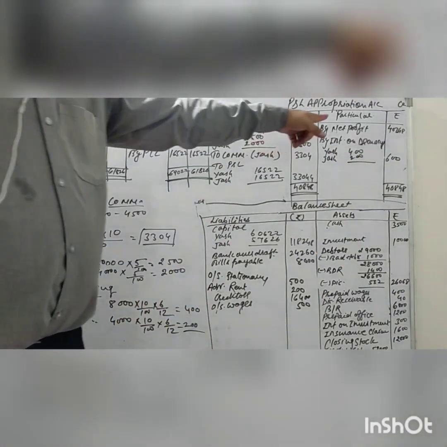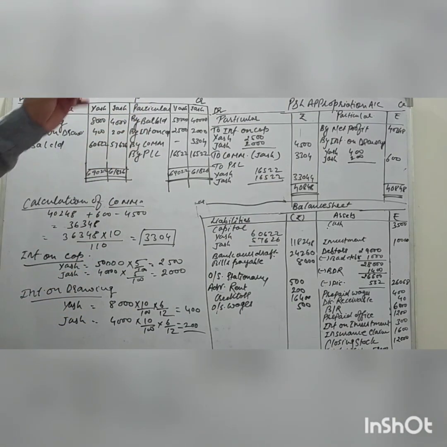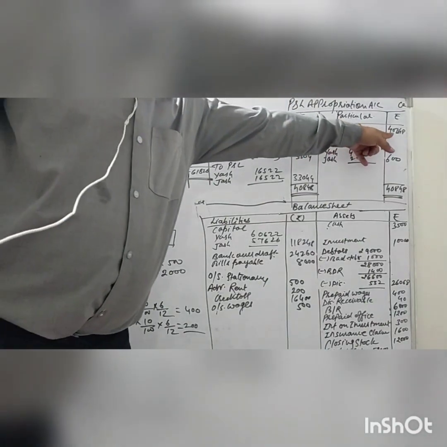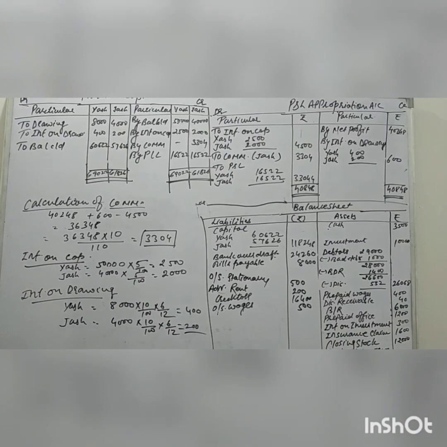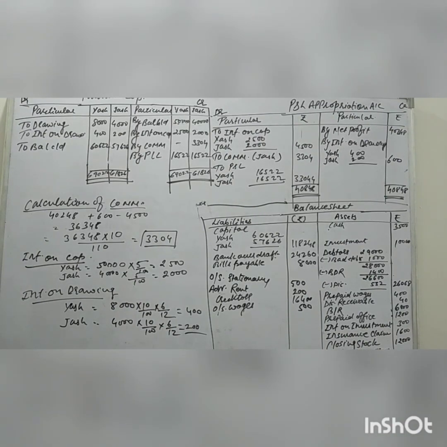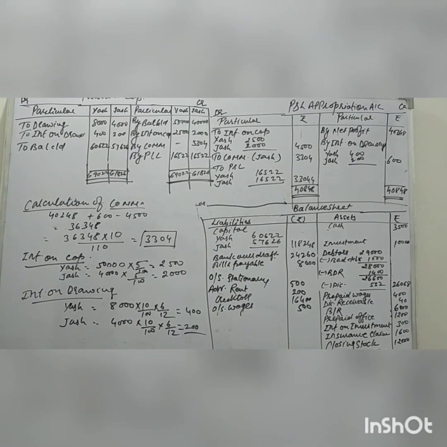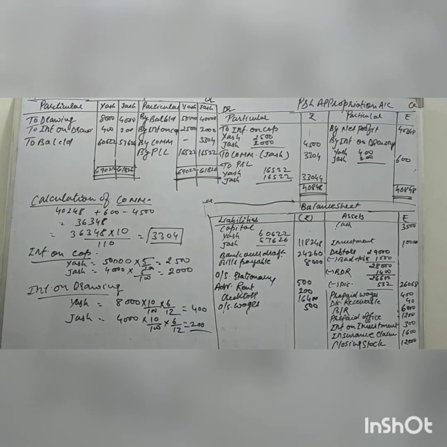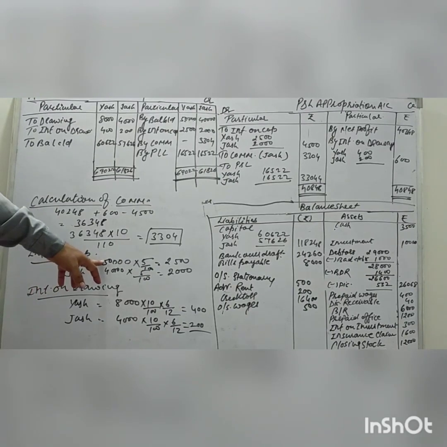So this profit has come from the P&L account which I have prepared. I have removed it already because I don't have sufficient space. So we take this figure, 40,248 rupees, from the P&L account. Now you can see interest on capital. The capital is given already, 50,000. So you can see the interest on capital calculation on 50,000.